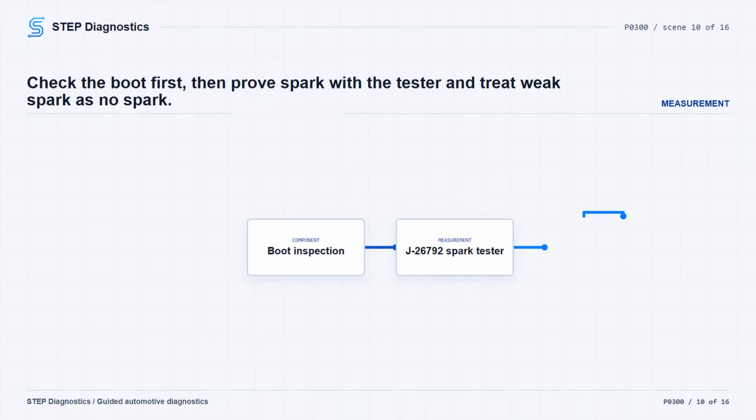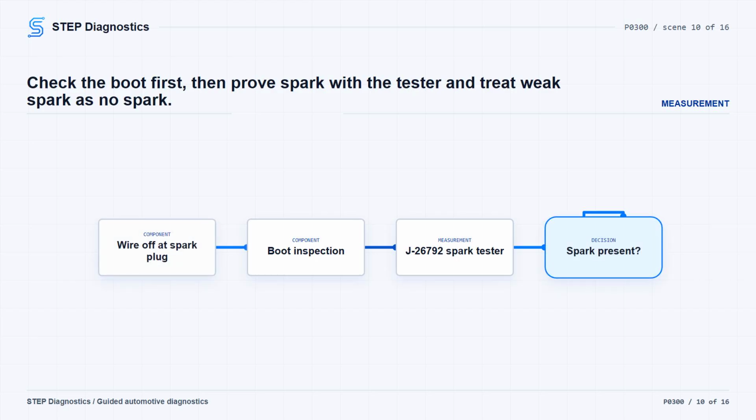If none of those conditions are found, turn the vehicle off and disconnect the spark plug wire at the spark plug for the affected cylinder path. Inspect the spark plug boot for carbon tracking, fluid intrusion, or visible damage. If the boot condition is present, repair or replace as necessary. If the boot looks okay, install J26792 ignition spark tester between the spark plug wire and ground. With the engine running, verify there is spark at the tool. Treat an erratic or weak spark as no spark.